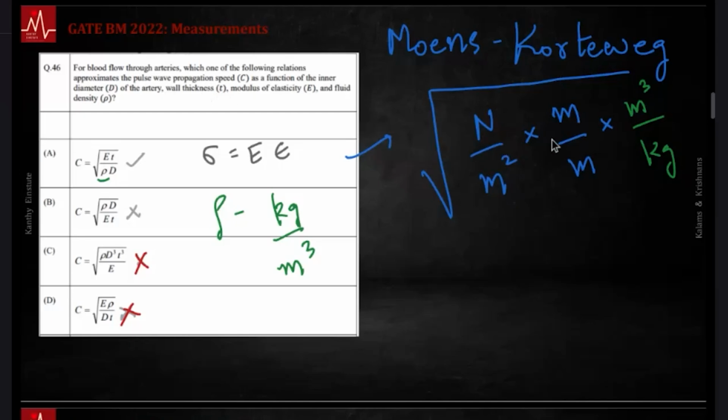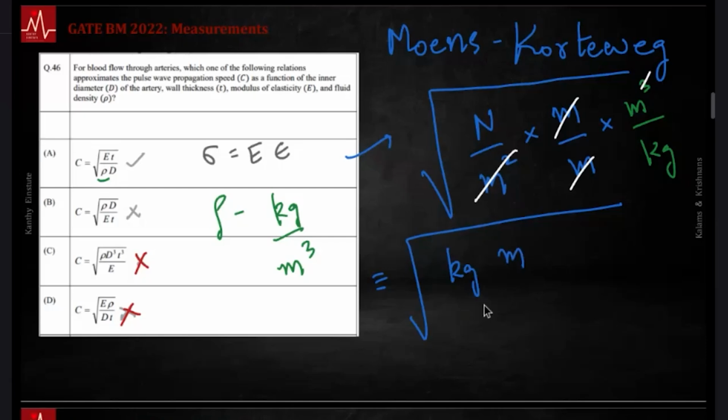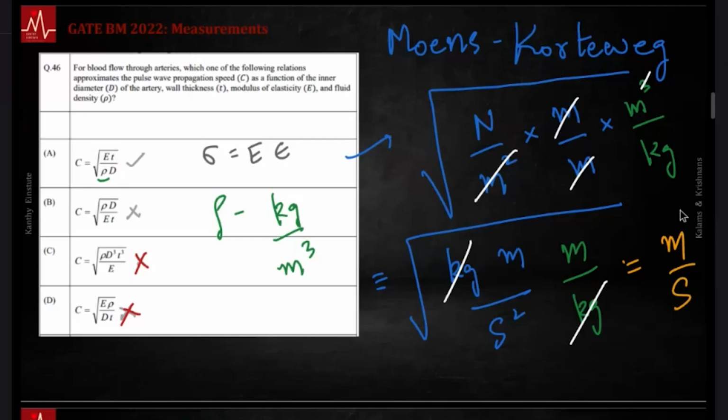So this gets cancelled, this gets cancelled. Newton is mass times acceleration, kilogram meter per second square. You get meter square by second square, under the square root. What is square root of meter square by second square? Meter by second. Units of speed.